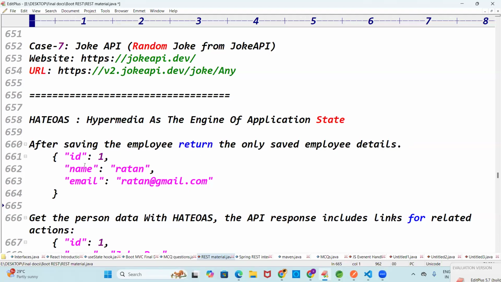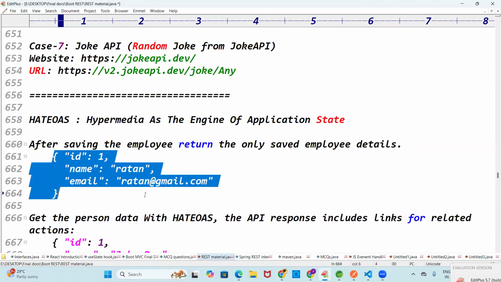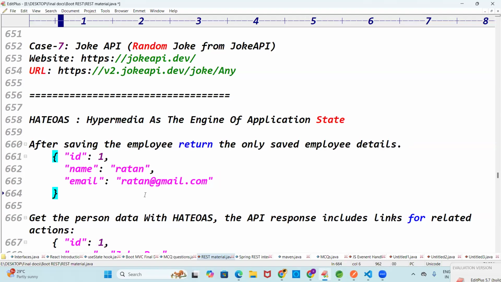Tell me: ID, name, email. You saved the employee, and after saving you got that employee, only employee ID, employee name, employee email ID, simple like that. But in real time, this kind of response is a standard, basic response, and we have to go with some more response.